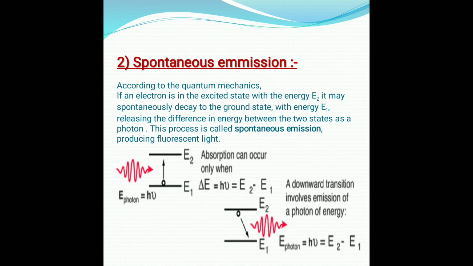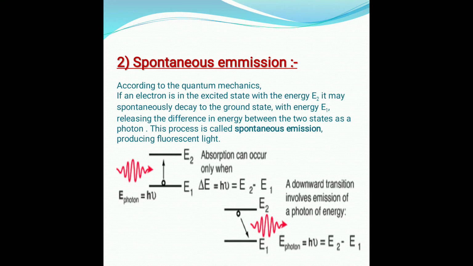It also has a broad spectrum. The light from an ordinary light bulb or from a filament is produced by this process. These are examples of spontaneous emission. It is the process which is exactly opposite to absorption.